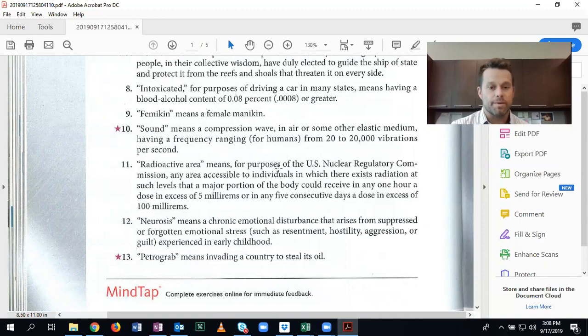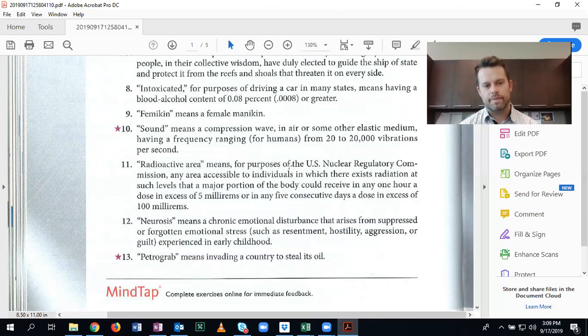Radioactive area means for purposes of the U.S. nuclear regulatory, so I can just stop right now, right? I shouldn't read the whole thing through. But for the purpose of the U.S. Nuclear Regulatory Commission, radioactive area means this. We're making it more precise. So technically, any area where there's radioactivity is a radioactive area. But because we're making it more precise, this is a precising definition. And I guess anytime the sun is out, anywhere the sun is shining is a radioactive area because there's radiation coming off the sun. Or radioactive particles.